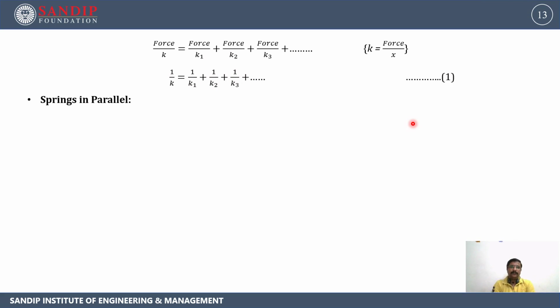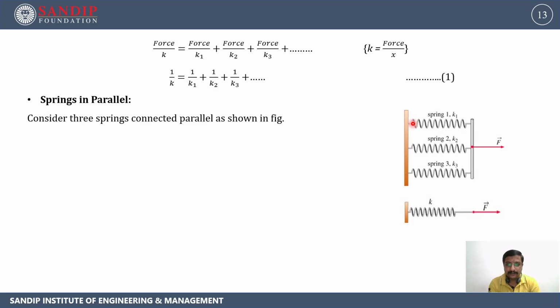We'll talk about the springs in parallel. Now consider the three springs connected in parallel as shown in the figure. Here we can see the springs are connected in parallel, and the force is applied on the three springs equally.